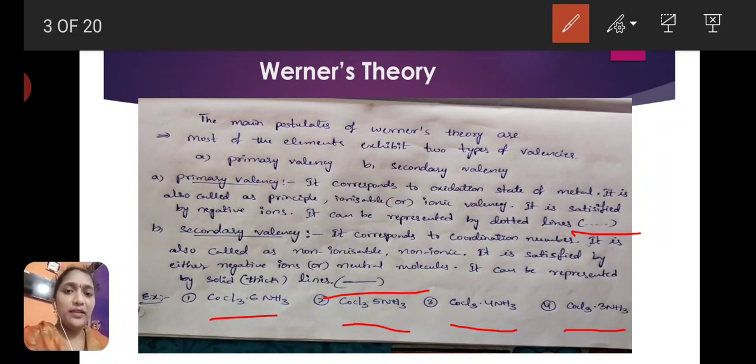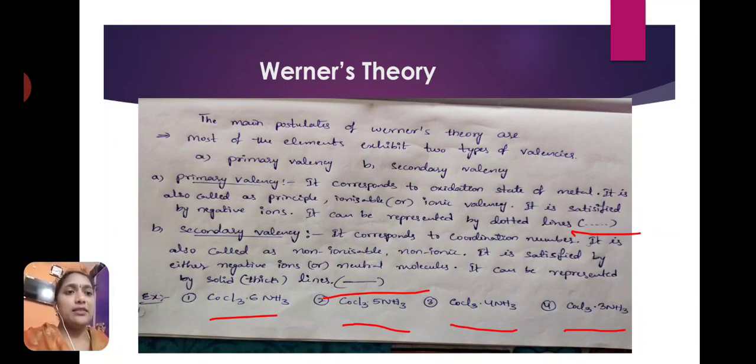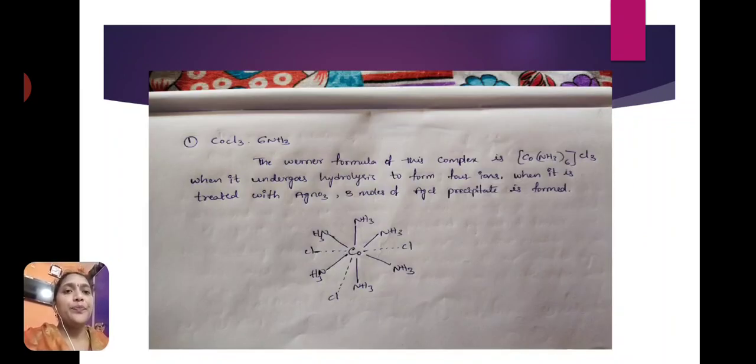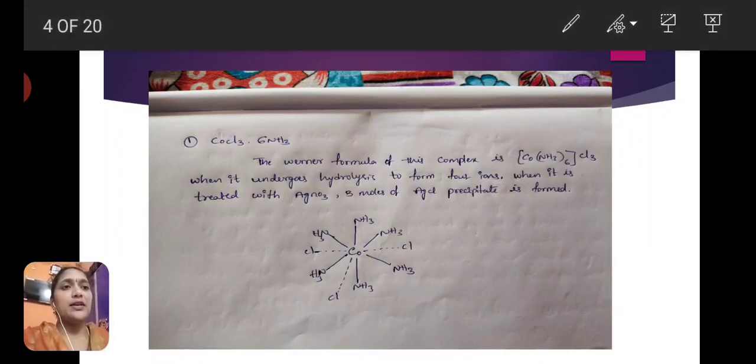To explain his theory, Werner took four examples of complexes. Let us see the structures of these complexes. First one is the CoCl3·6NH3, hexaamine cobalt(III) chloride complex.